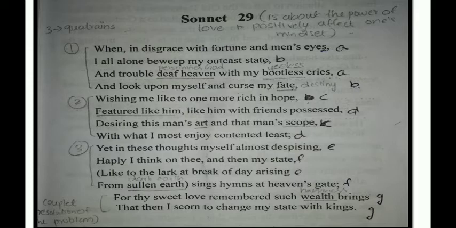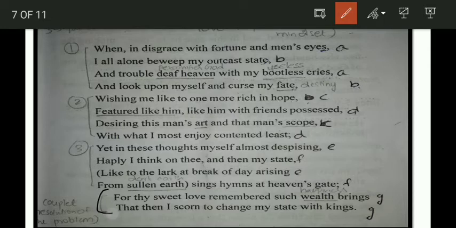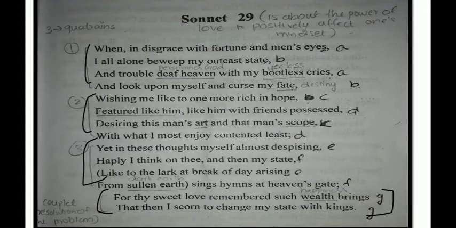As you could see, it's divided into 1, 2, and 3 quatrains. 3 quatrains are there, and then finally you could see a couplet at the ending. This couplet is written in a GG rhyme scheme, and the first 3 stanzas form the quatrains. Each stanza has 4 lines. Now let's look into the line by line meaning of it.